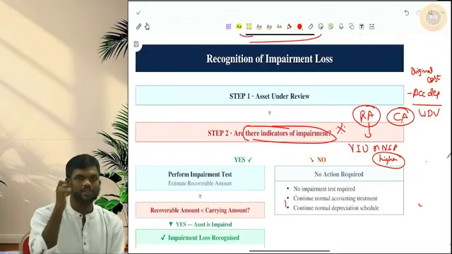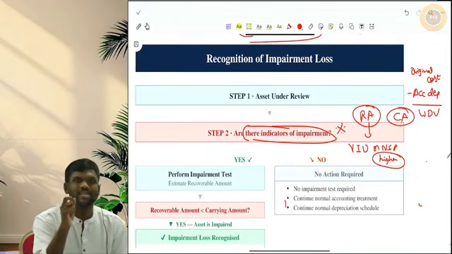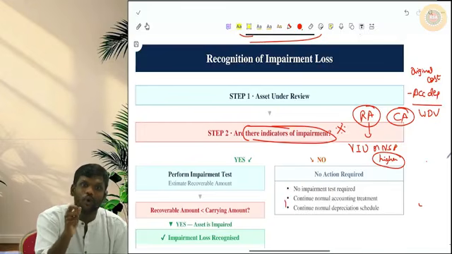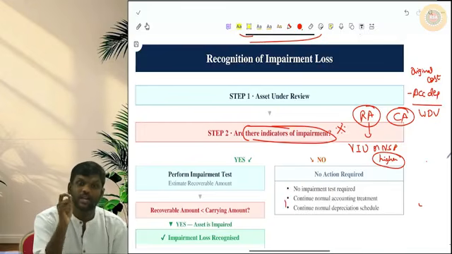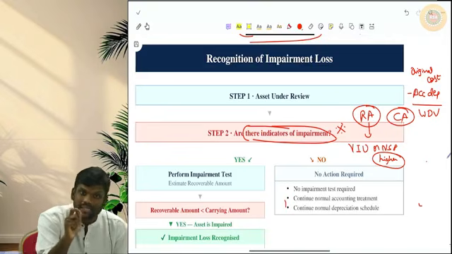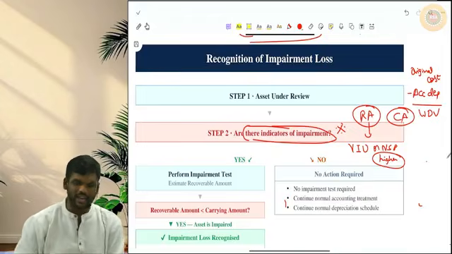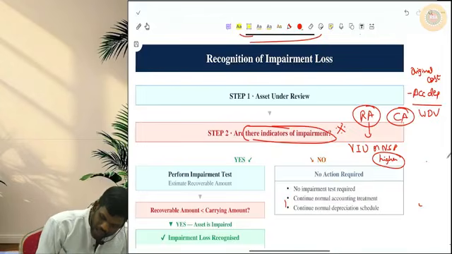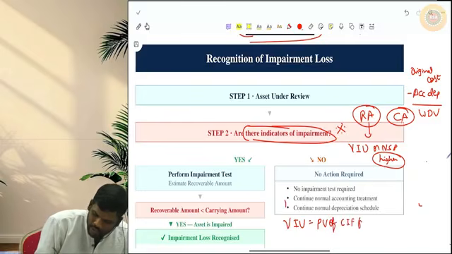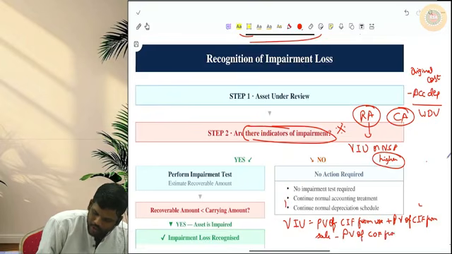Sir, what is this? To give you a simple background, value in use is nothing but the present value of the future cash inflows that you can generate from this asset minus the present value of future cash outflows that are necessary to generate the inflows. I am repeating, value in use is equal to present value of cash inflows from use plus present value of cash inflows from sale minus present value of cash outflows from use.